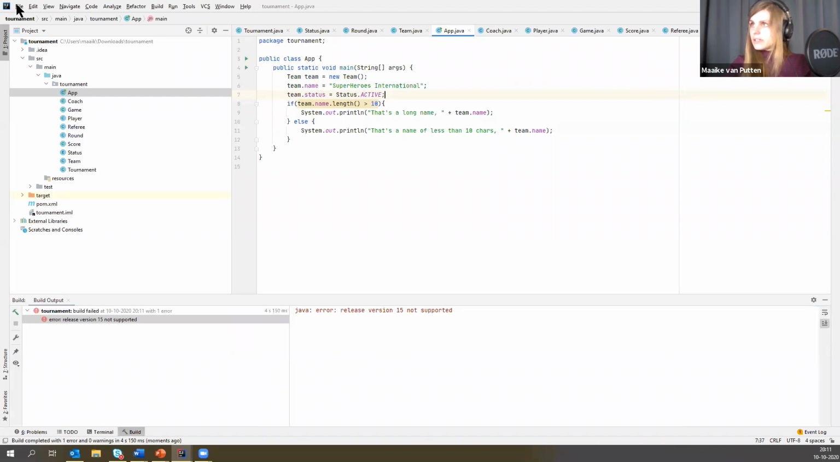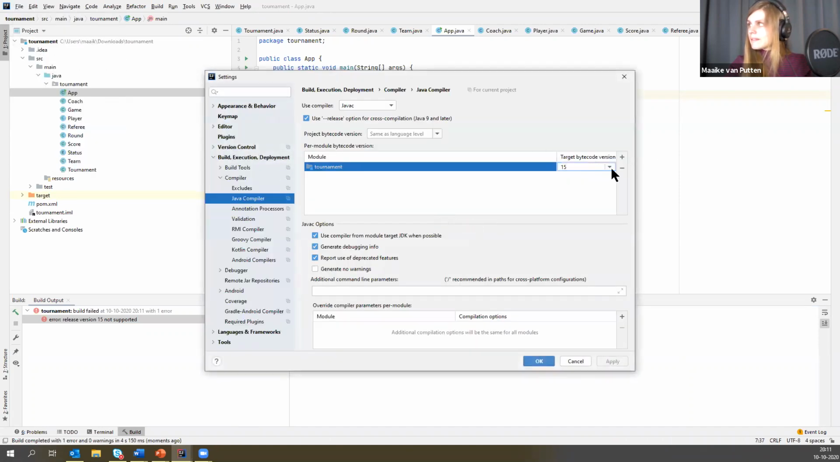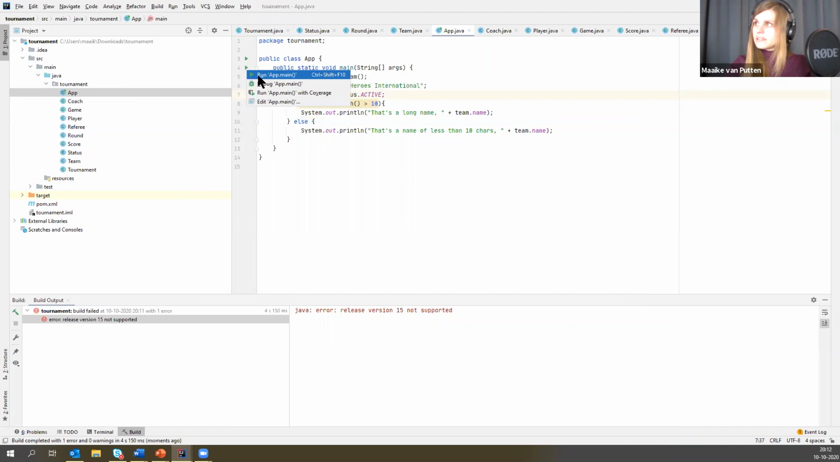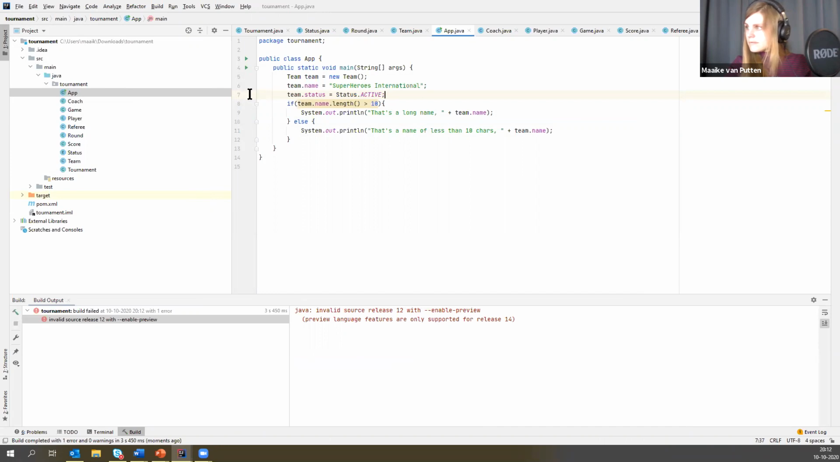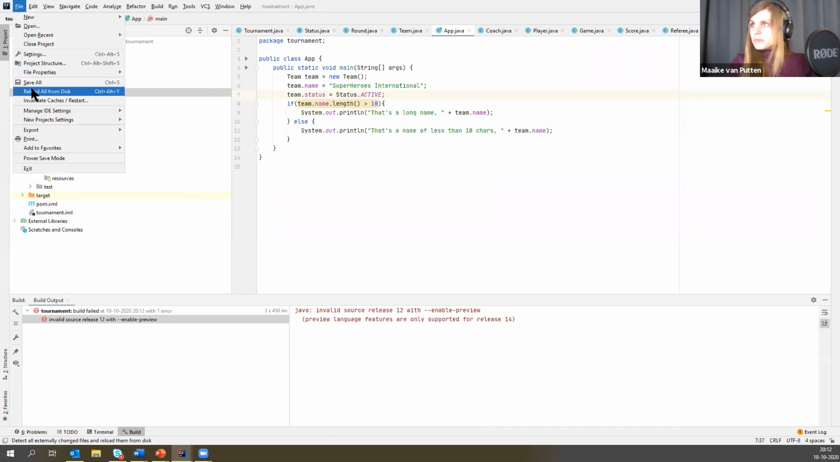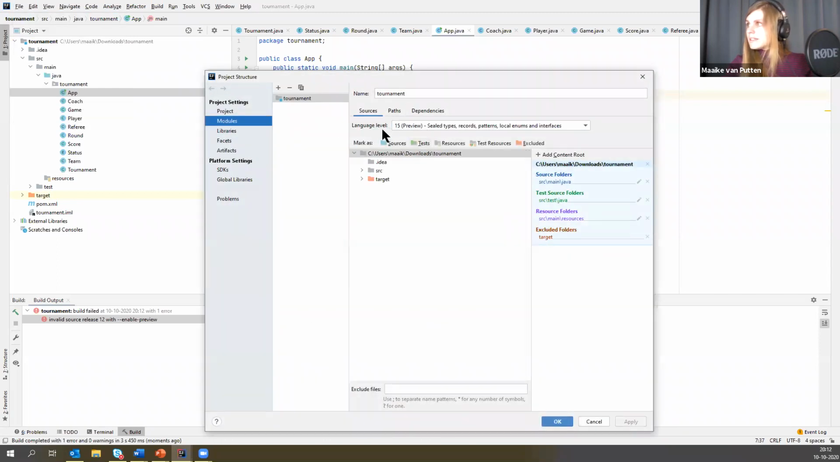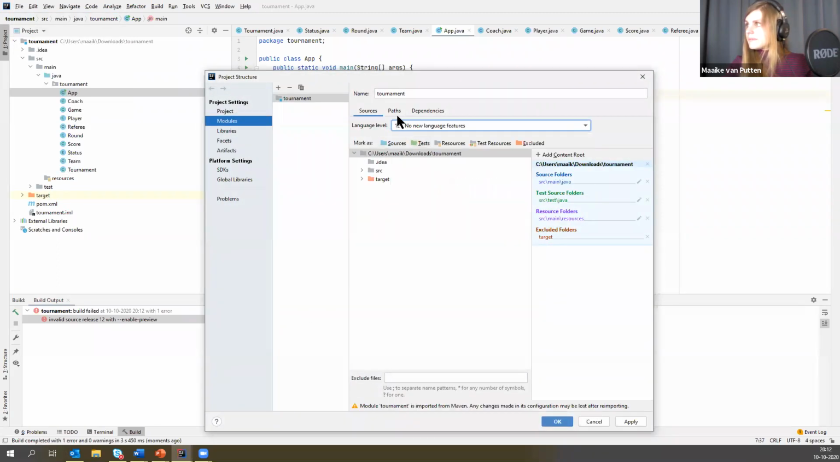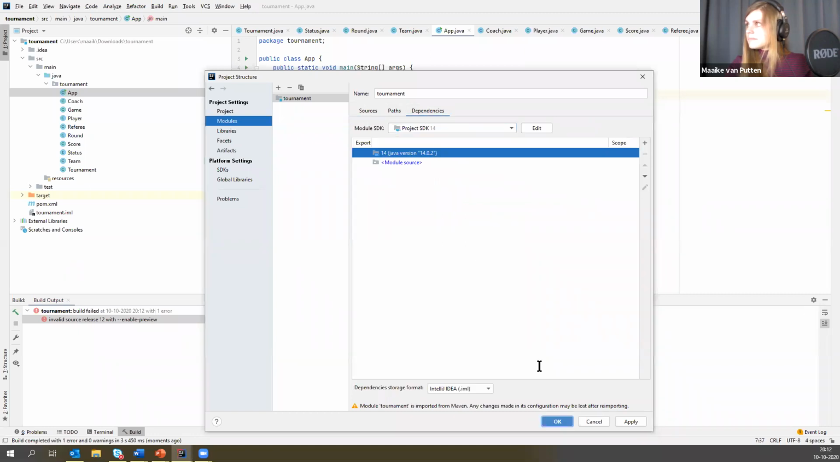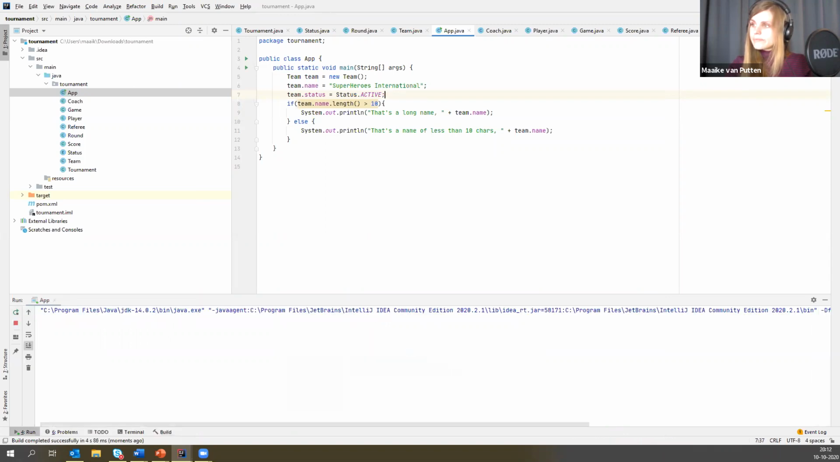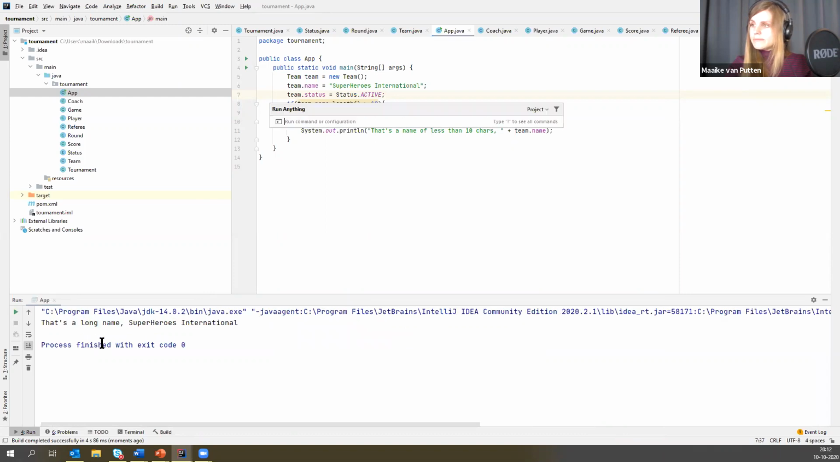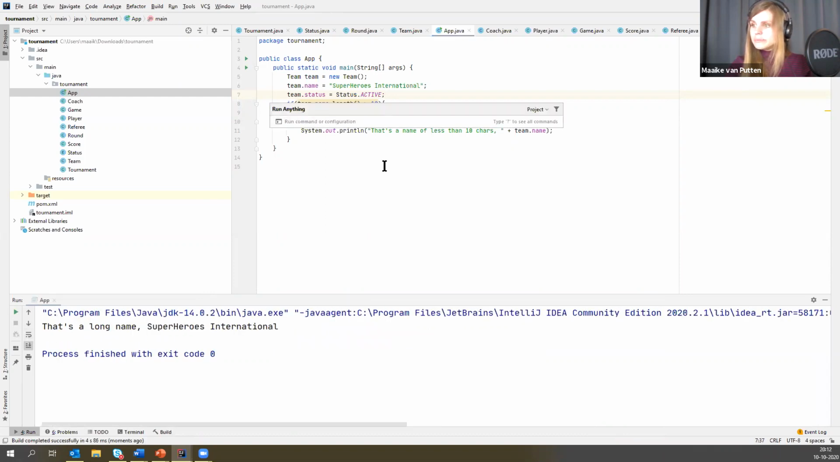Oh, of course. Let me fix this. See if I fixed it. Okay, so let's fix it properly this time. What are my settings here? Yes, it looks better. So it prints, that's a long name, Superheroes International.